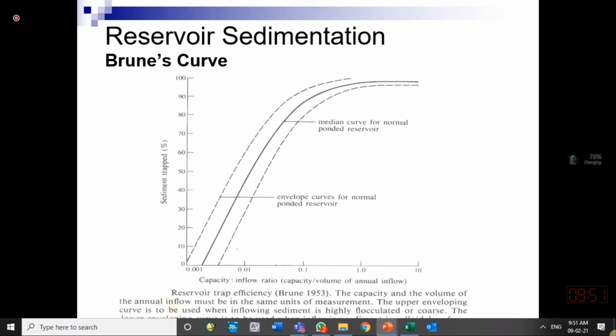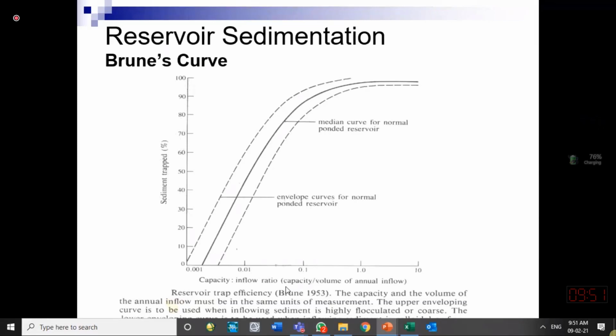That is the normal, average flow of water in that river. And the capacity is the maximum volume. So the ratio of these is on the x-axis, and the sediment trapped in percentage is on the y-axis.